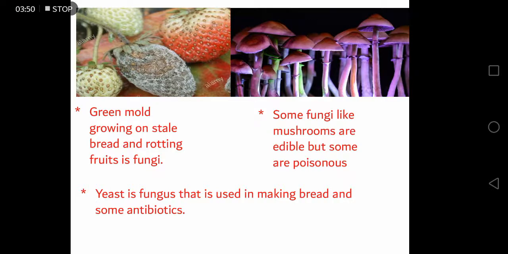Some fungi like mushrooms are edible, but some are poisonous and you cannot eat them. Yeast is a fungus that is used in making bread and some antibiotics. Yeast is also used in making pizza.